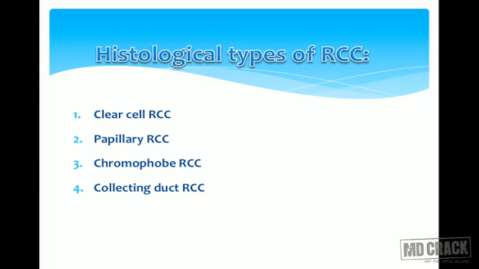Histological types of renal cell carcinomas: you have to remember all these histological subtypes of RCC. Very common is the clear cell renal cell carcinoma. Rarely we come across papillary renal cell carcinomas. Sometimes clear cell can even have an associated papillary renal cell carcinoma. Sometimes dual things can be seen. A more interesting point is again a peculiar type, the chromophobe RCC, and rarely we will come across the collecting duct renal cell carcinoma. So whenever you use the word renal cell carcinoma, we always think about clear cell renal cell carcinoma because that is the one which is very, very common. So almost it goes as a synonym. We always think first about the clear cell variant.